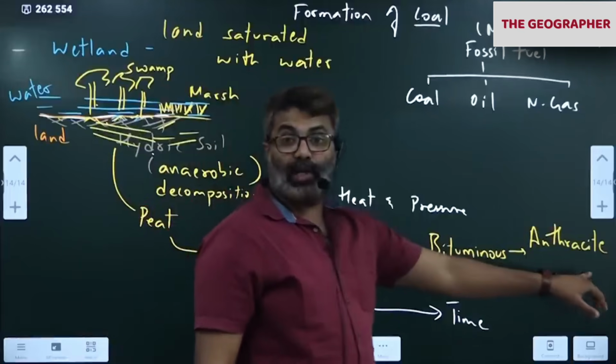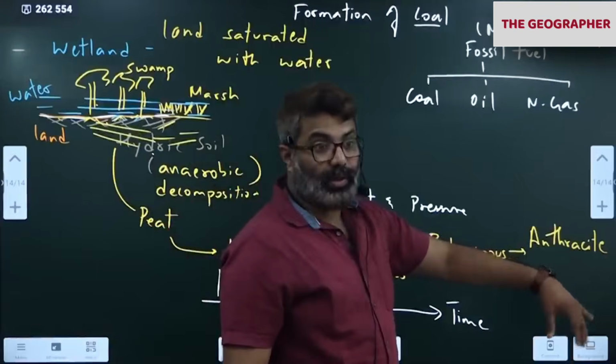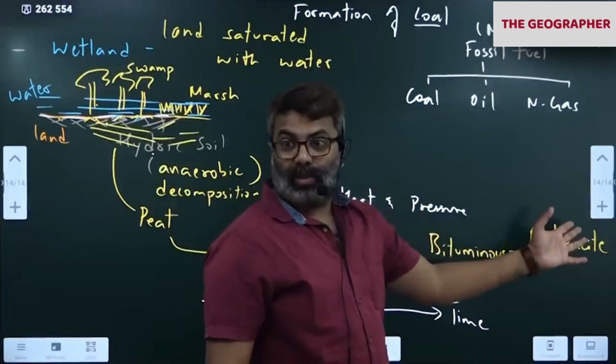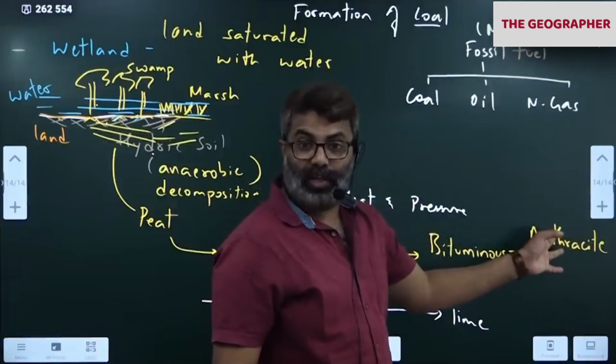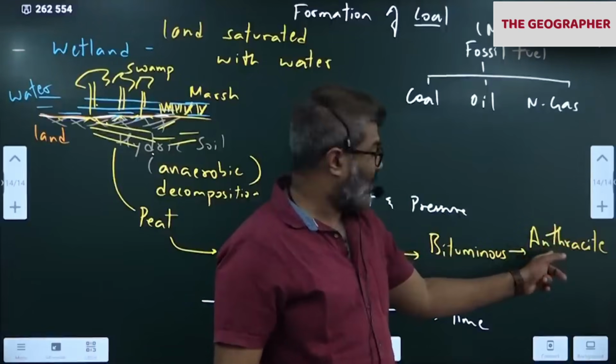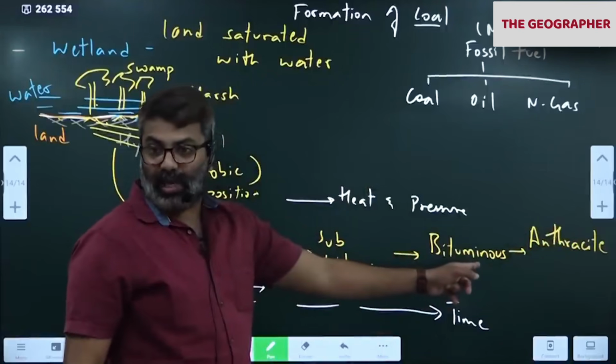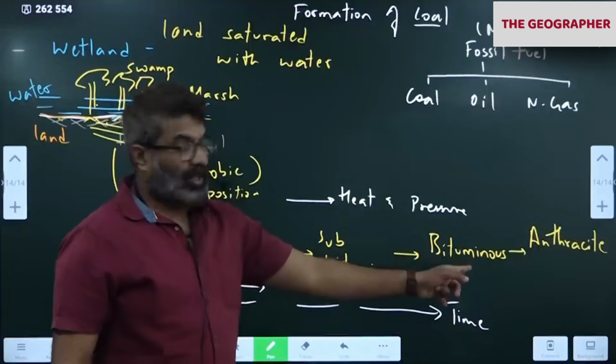Anthracite has very high carbon content, 98% carbon. As a result, it gives more energy. It contains less sulfur. So as a result, sulfur dioxide and nitrogen dioxide are not released in this. But in this case, yes, sulfur dioxide and nitrogen dioxide are released. Okay, please remember.